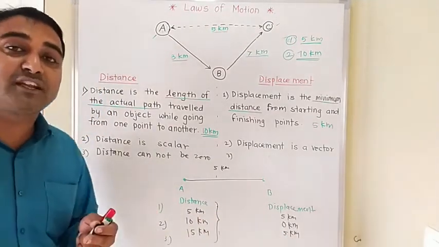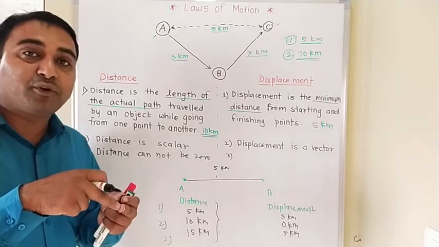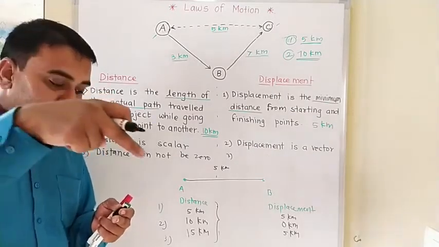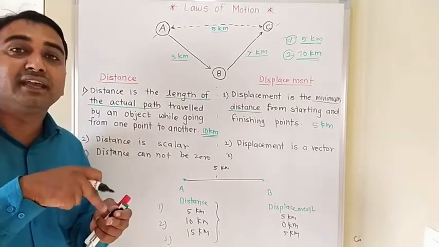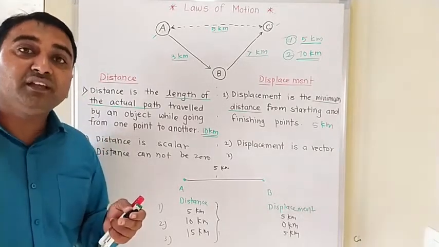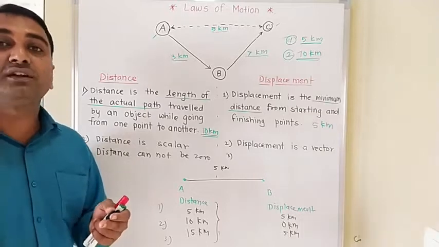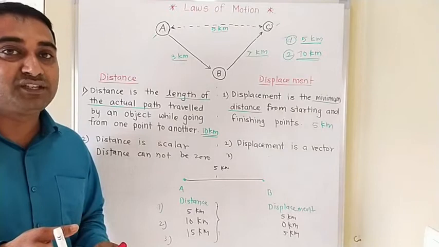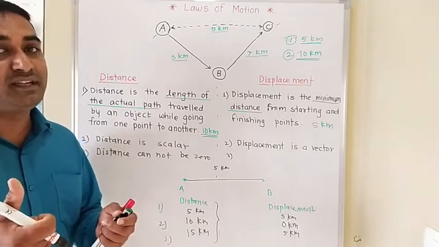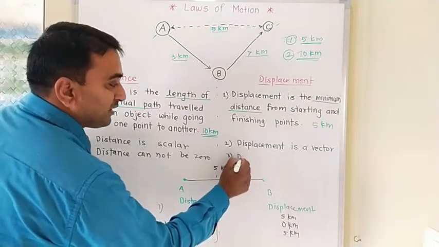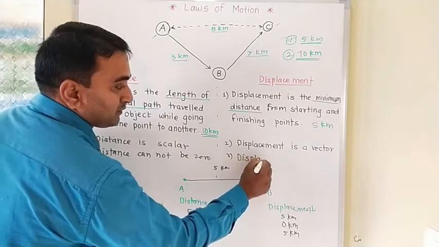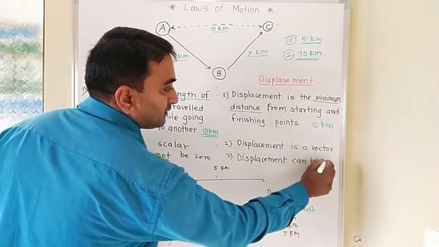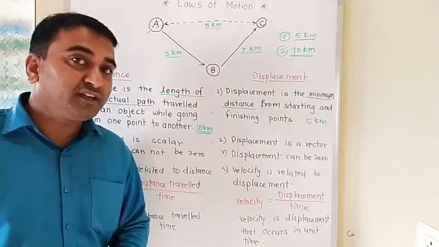Suppose you are moving circular motion and you are starting from point A and again by taking a route to the ground which is circular one and again reach to point A. So though your round is of 10 kilometer, actual distance is 10 kilometer, your starting point was A and now the finishing point is also A. So displacement is 0. So displacement can be 0. What we discussed so far?